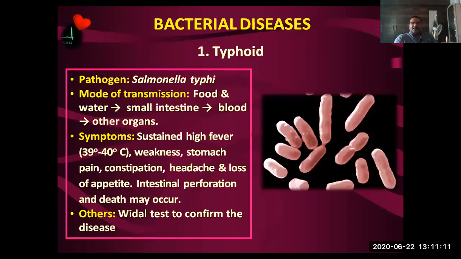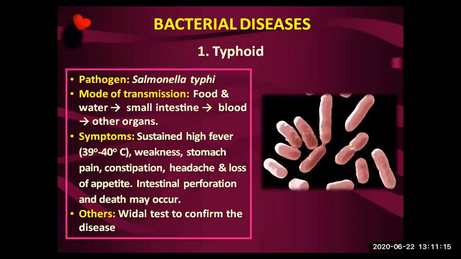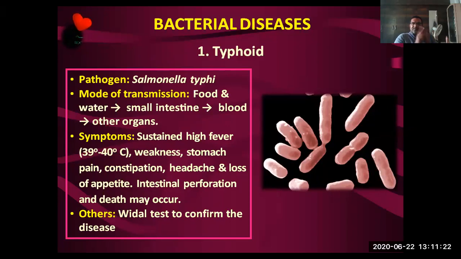The very important thing here: for any bacterial, viral, protozoan or helminth disease, we need to know who is the causative agent first, and what is the mode of transmission. Nowadays symptoms are also asked in examination. So for every parasite, please know the causative agent, the mode of transmission, and the symptoms.